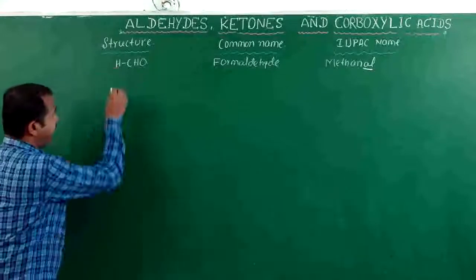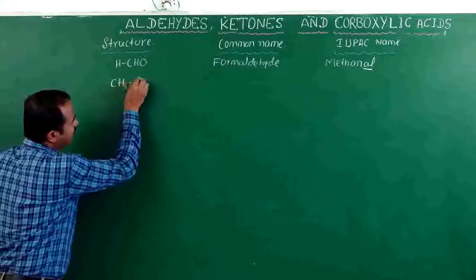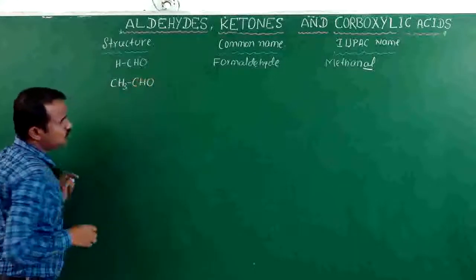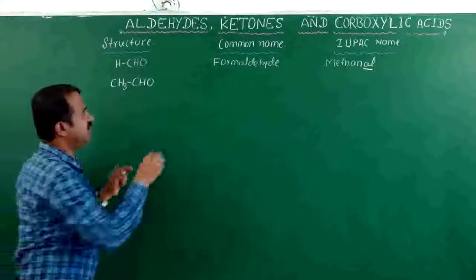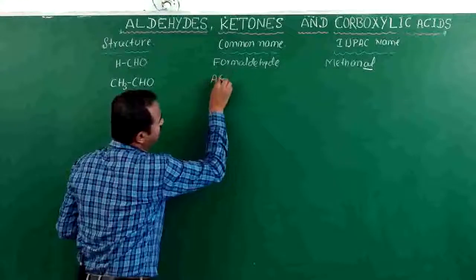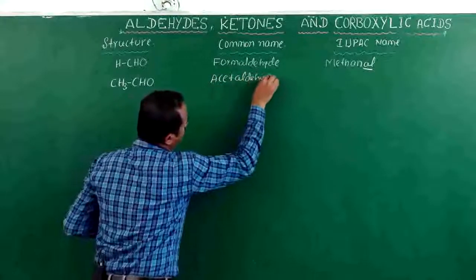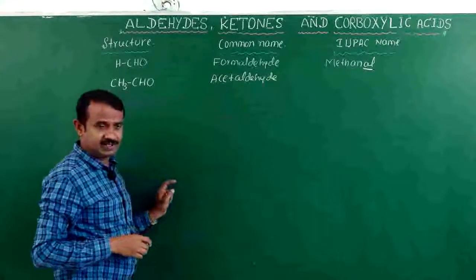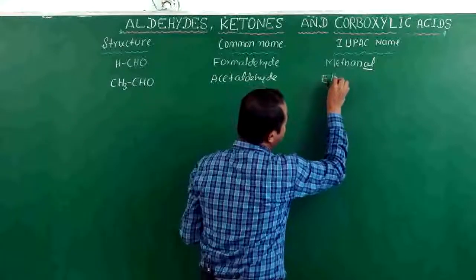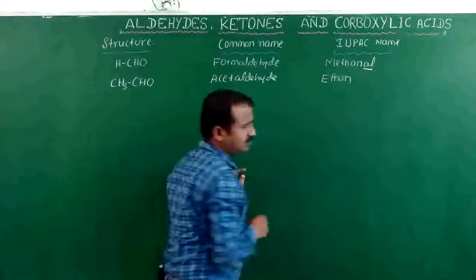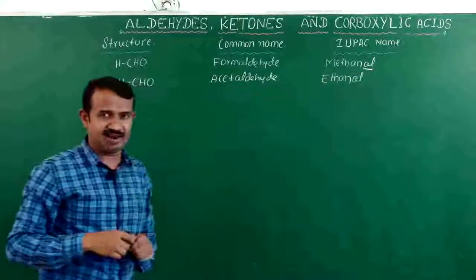Suppose I take CH3CHO, acetaldehyde. The common name, 2 carbons, is acetaldehyde. How many carbons? 2 carbons are there. The IUPAC name is ethane, suffix is al, ethanal.